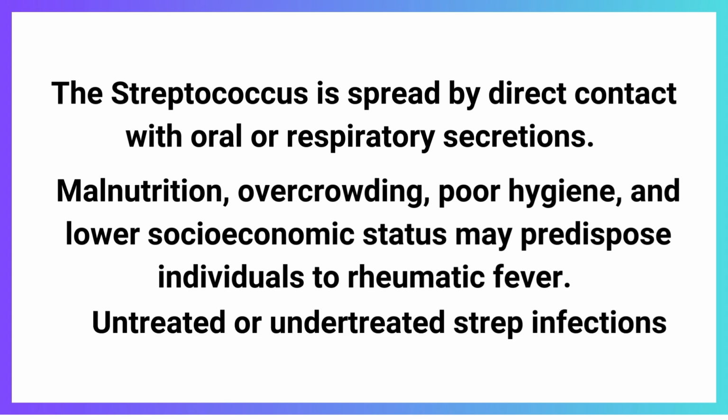Untreated or undertreated strep infections can increase the risk for rheumatic heart disease. Children who get repeated strep throat infections are at the most risk for rheumatic fever and rheumatic heart disease. And also those who are living in overcrowded or unsanitary conditions are at risk for developing rheumatic heart disease.